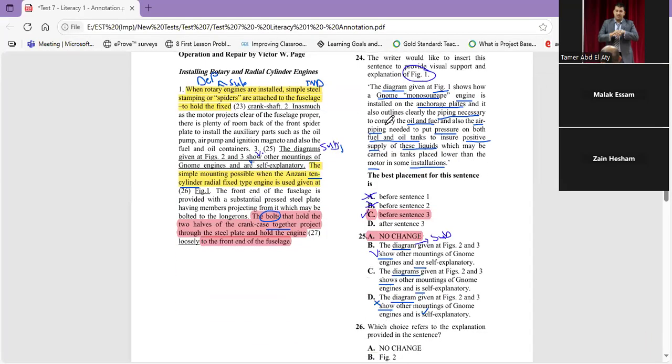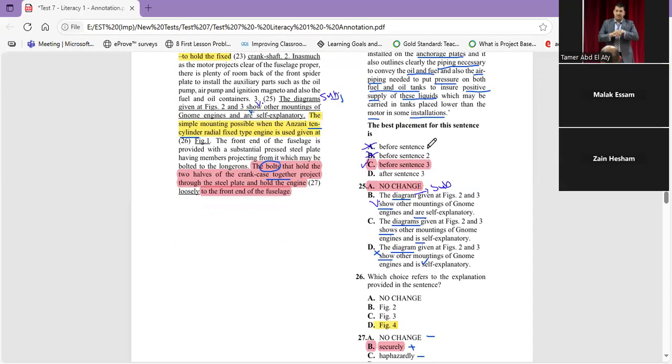Okay, the first question is 25. And again, as you can find in 25, it's subject-verb agreement. So let's find in 25, Zain.